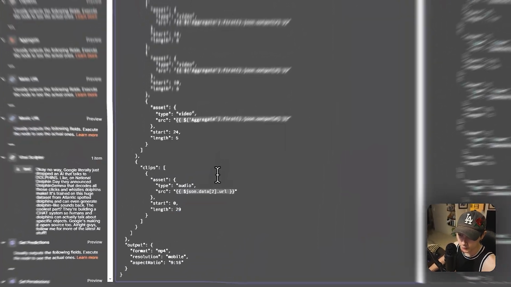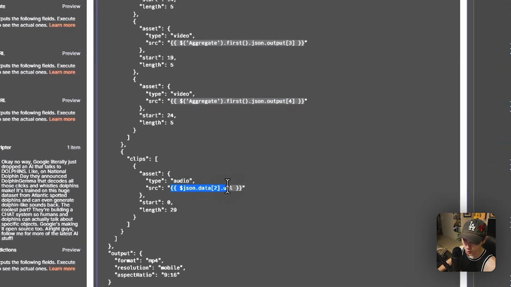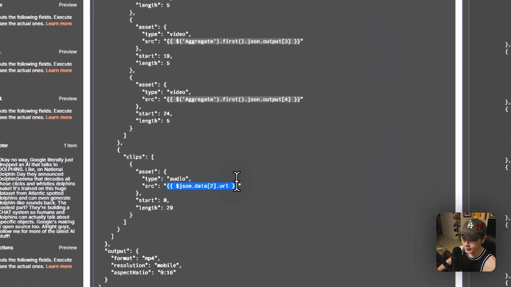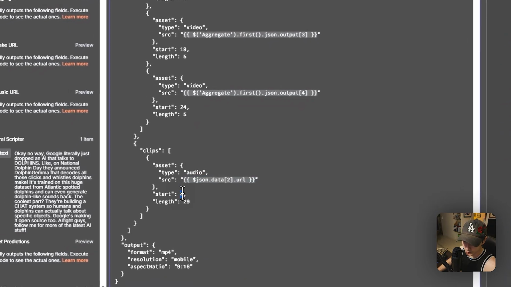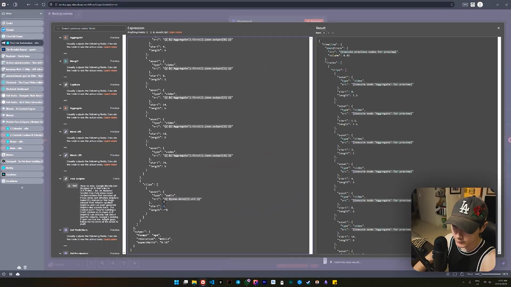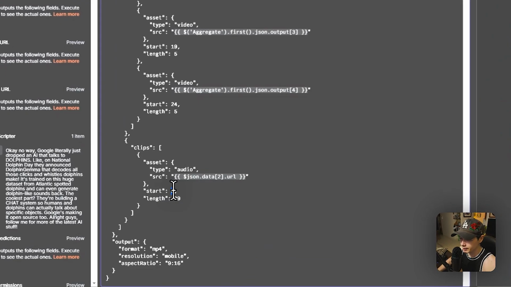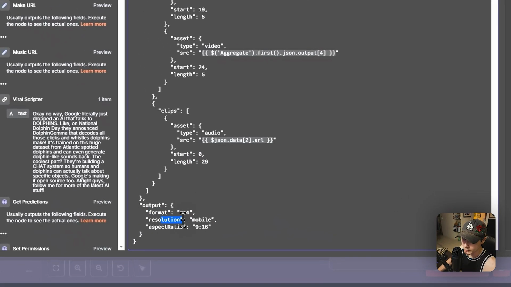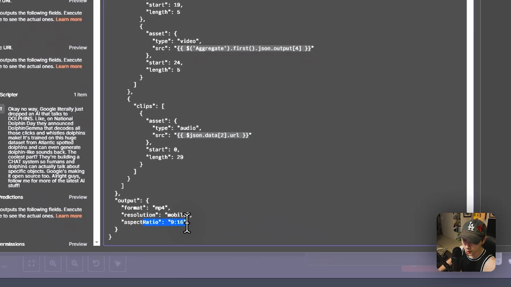And then down here, we have the voiceover URL. This is going to be that one from Fish Audio, the one that we uploaded to Google and then output another link. This is going to start at 0 seconds, meaning it's going to start at the beginning of the video and then end at 29 seconds because that's the end of the video. And then we just format as MP4, resolution mobile, aspect ratio 9:16.